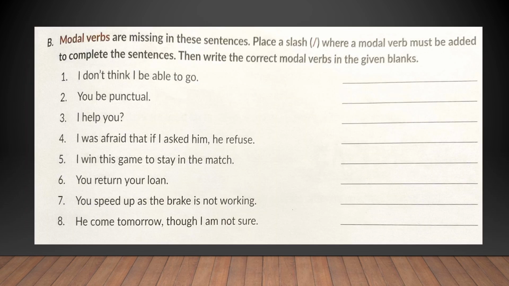Come to exercise B. In these sentences, modal verbs are missing and you have to put a slash where we have to insert a modal verb and then complete the sentence and use the modal verb in the blank given next to the sentence. I don't think I be able to go. I don't think I will be able to go. You be punctual. You must be punctual. I help you. Can I help you?